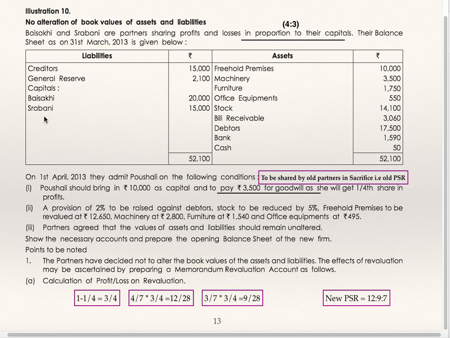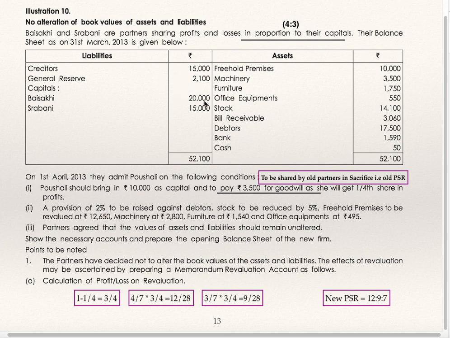We'll see illustration 10 so that it will be very clear to you how to prepare a memorandum revaluation account. No alteration of book values of assets and liabilities. Illustration 10. Baisakhi and Srabani are partners sharing profits and losses in proportion to their capitals. Capital is 20,000 and 50,000, so the profit sharing ratio is in proportion to capital, so it is 4:3. Their balance sheet as on 31st March 13 is given below.